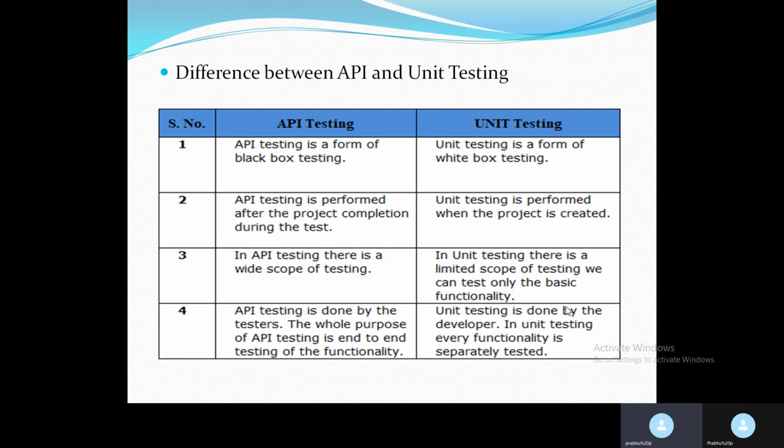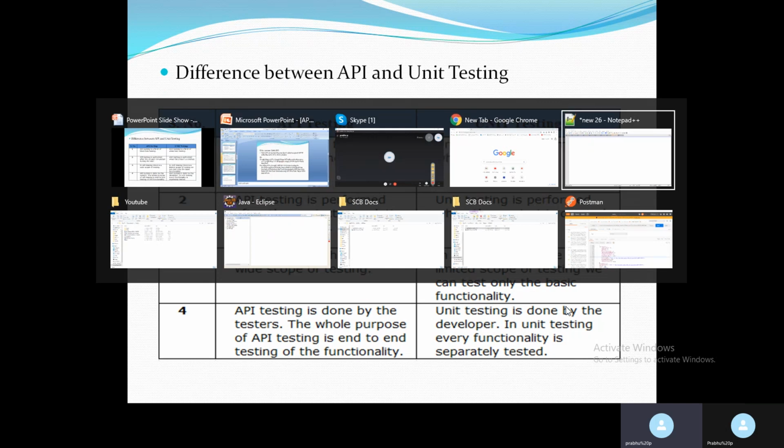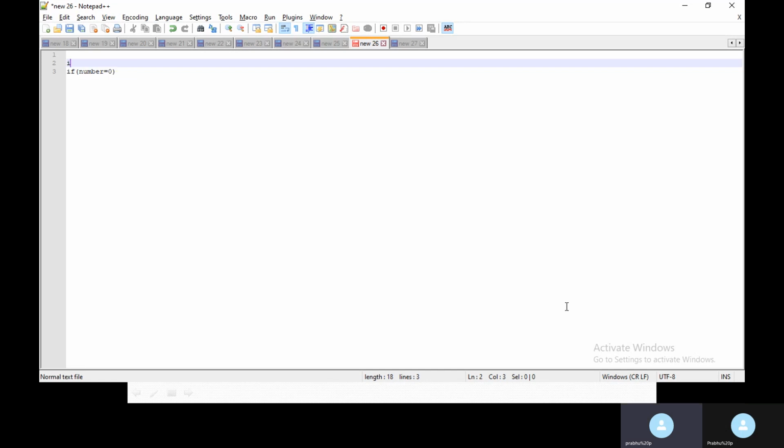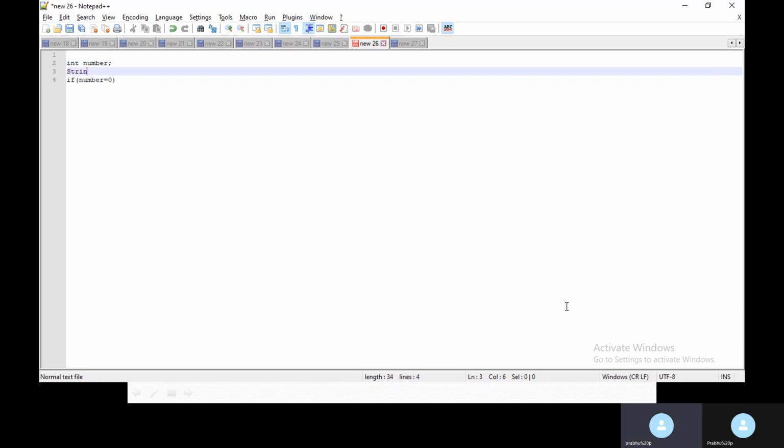Let me give an example for unit testing, which will be helpful. For example, in the development code there is a functionality like this: int number equal to 0, then a string value.